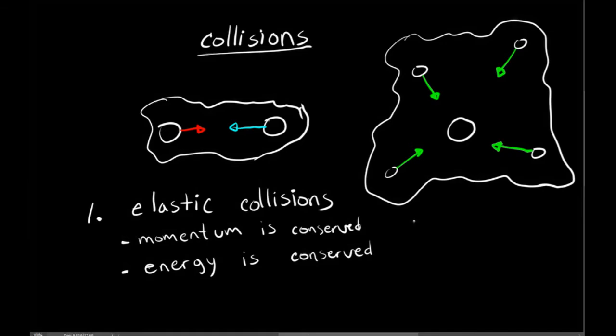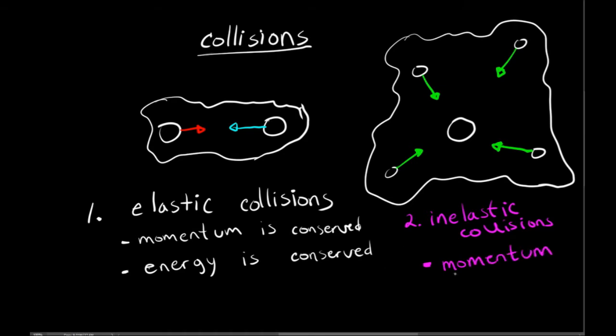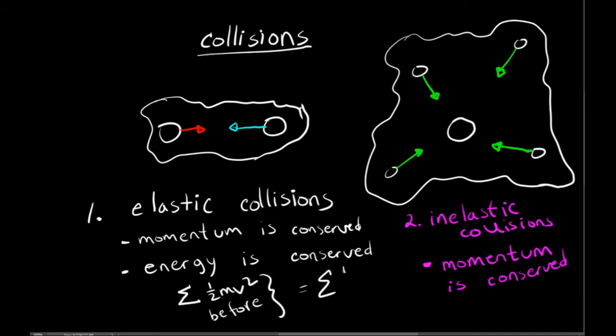This is not true for inelastic collisions. In an inelastic collision, you think of something that hits an object and sticks to it, and after the collision, the two objects are moving together as a single object. In this case, momentum is still conserved, but energy is not.